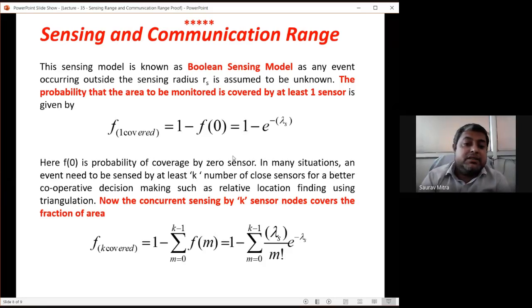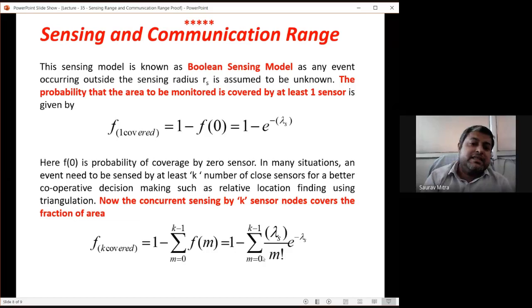In many situations, an event needs to be sensed by k sensors. So in that case, the concurrent sensing by k sensor nodes covers a fraction of area. K covered is 1 minus the sum over m equal to 0 to k minus 1 of Fm. So 1 minus the sum over m equal to 0 to k minus 1 of lambda s to the power m by m factorial, times e raised to minus lambda s. So lambda is nothing but n by a.